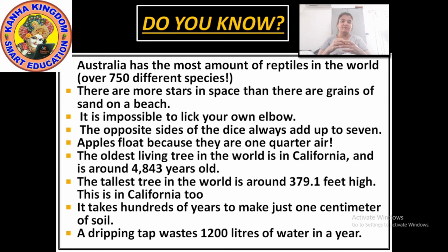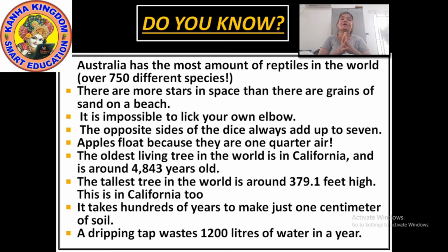This is the oldest tree, found in California. Now the tallest tree in the world is around 379.1 feet high. Okay, and this tree is also found in California.